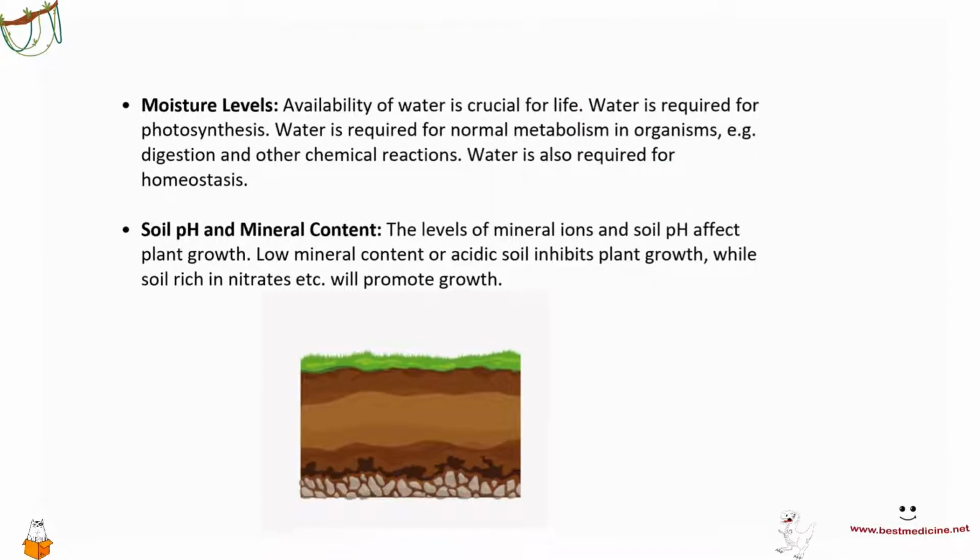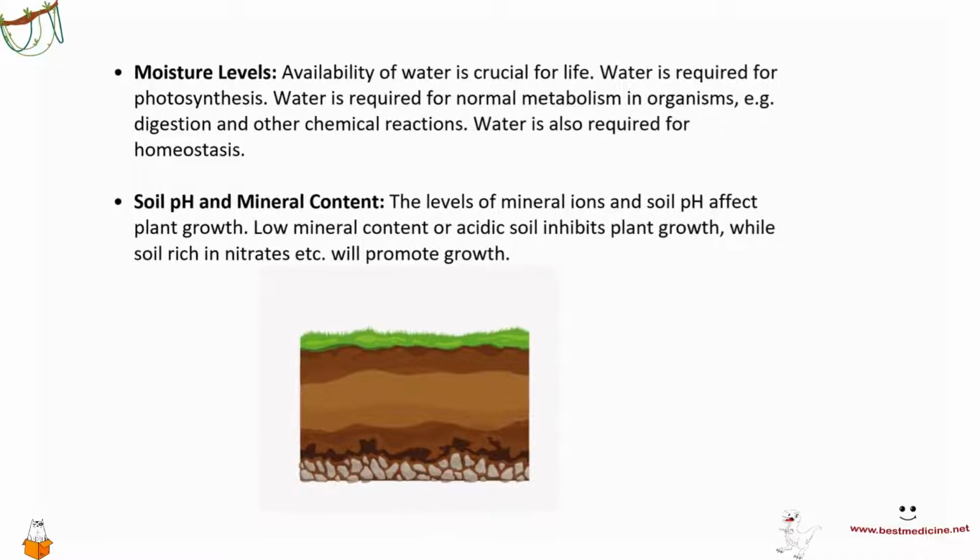Moisture levels. Of course, water is important. Availability of water is crucial for life. Water is required for photosynthesis. Of course, it's also required for normal metabolism, for homeostasis, for other chemical reactions, and so on. Soil pH and mineral content.